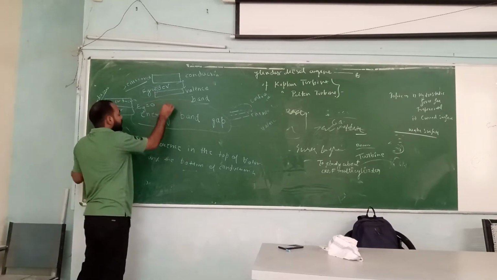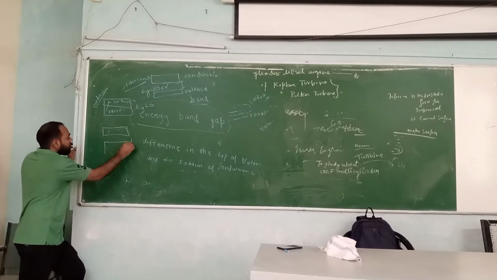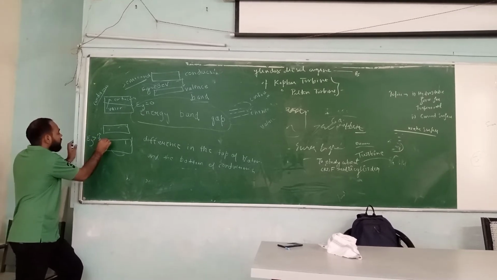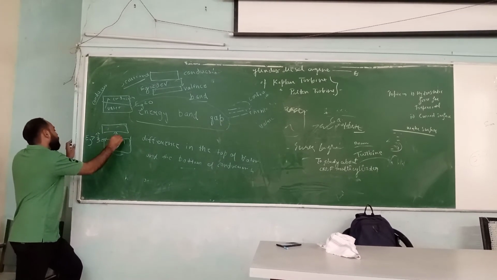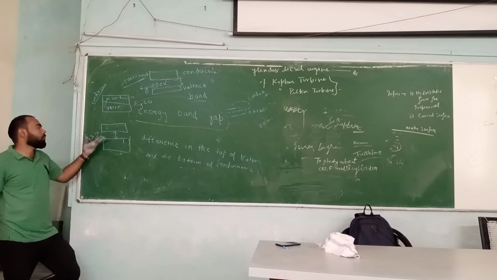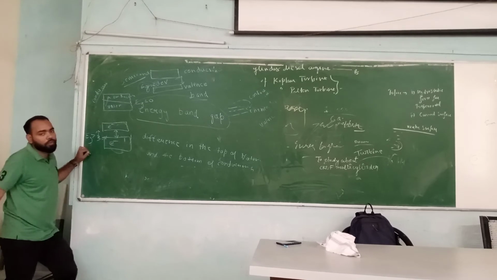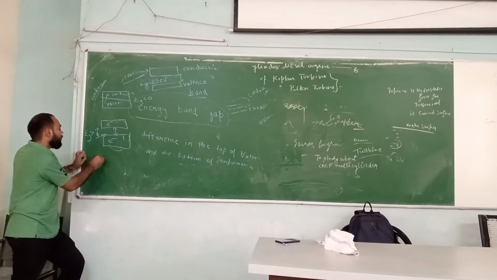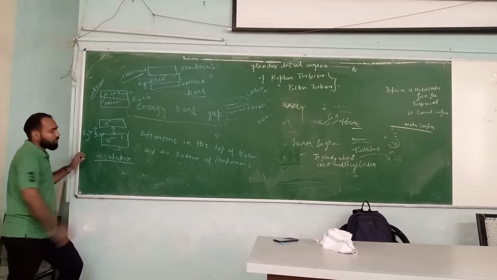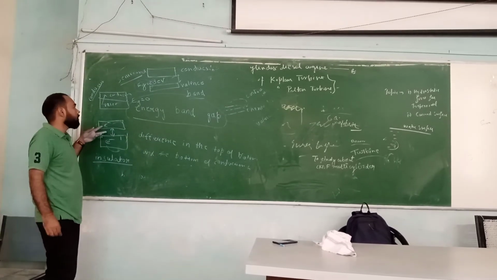But if the band gap Eg is greater than 3 electron volt, then the electron will not be able to jump from here to here. Even if we provide external energy, there will be no chance for the valence electron to jump to the conduction band. So this will be an insulator, where we are unable to provide enough energy for the valence electron to jump into the conduction band and start conducting.